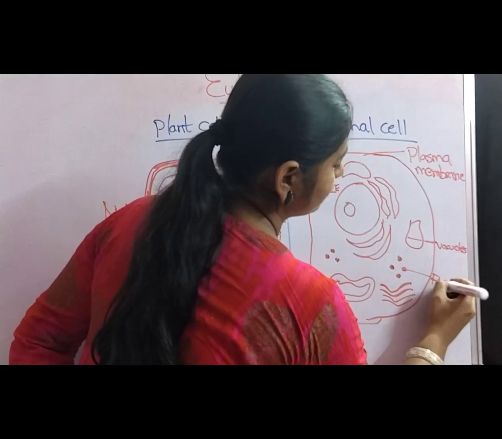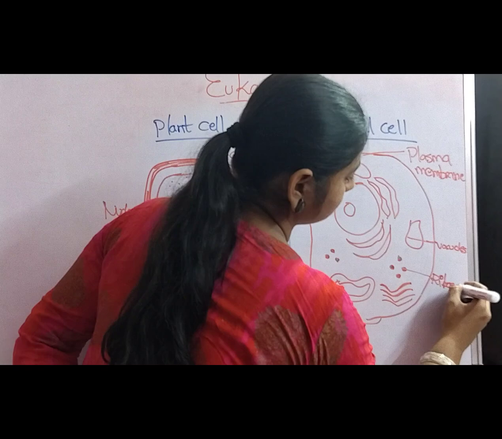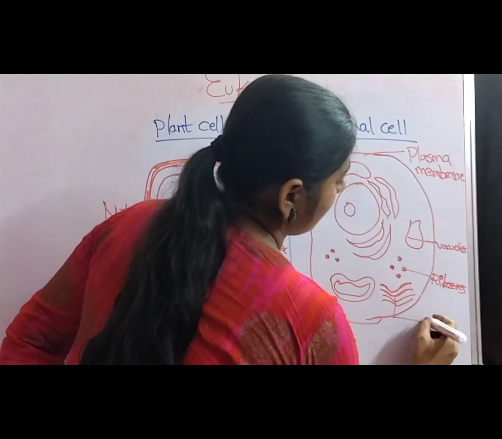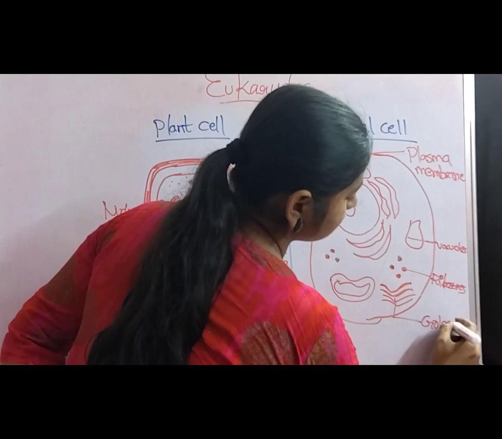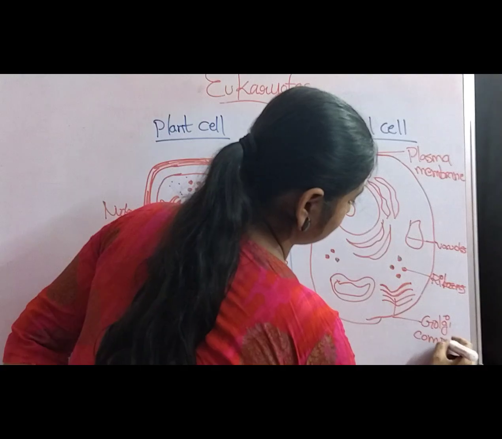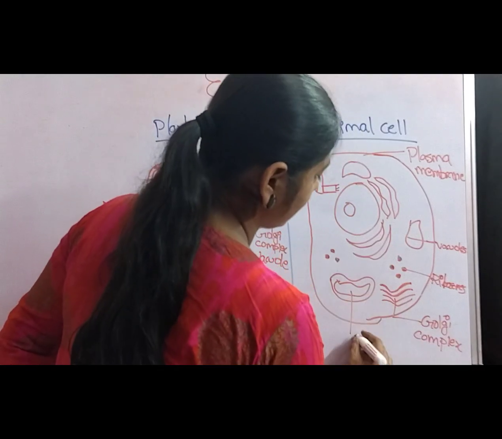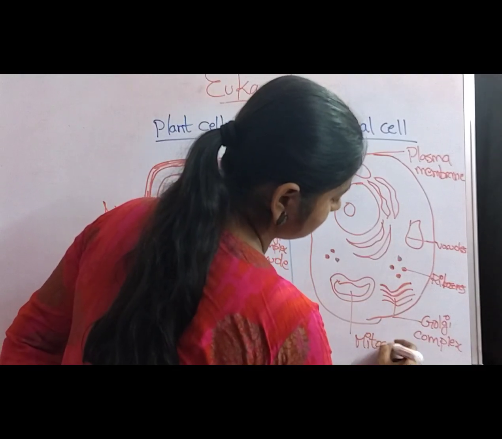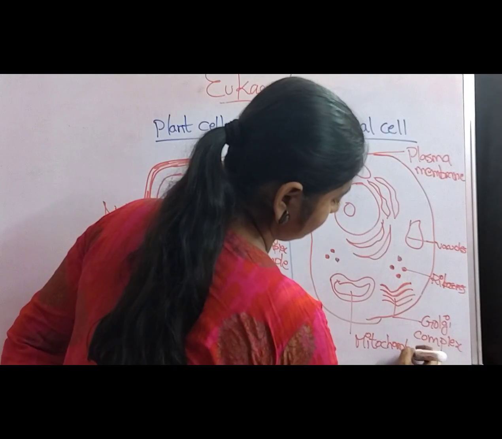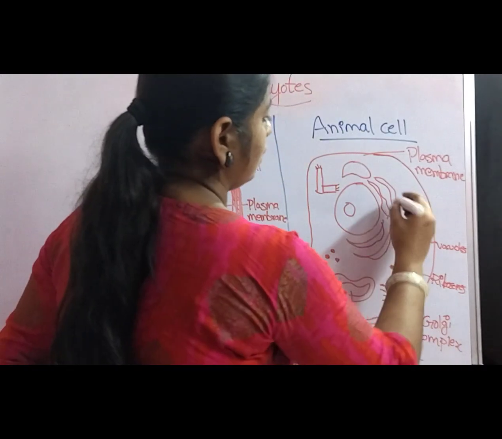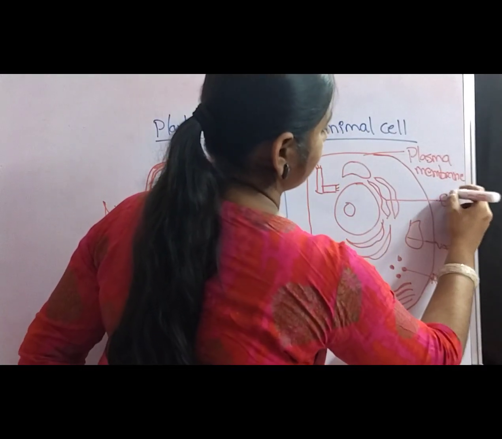And also ribosomes are present. Golgi complex is present. Mitochondria is present. Endoplasmic reticulum is present.